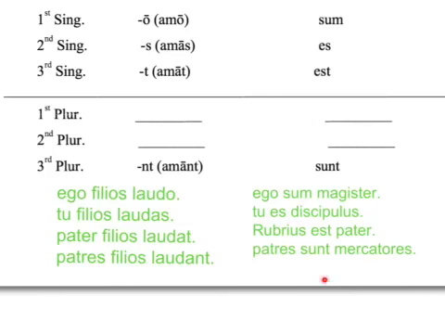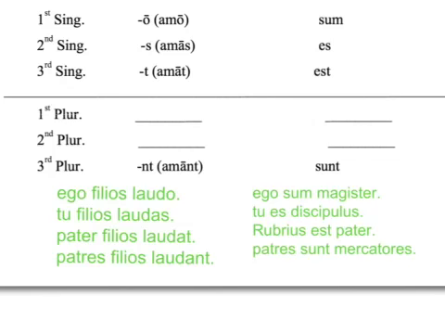Likewise, with the linking verb, the verb to be, we have ego sum magister, I am a teacher. Tu es, there's the s in the word es. Tu es discipulus, you are a student. Rubrius est pater, Rubrius is a father, and patres sunt mercatores, the fathers are merchants.